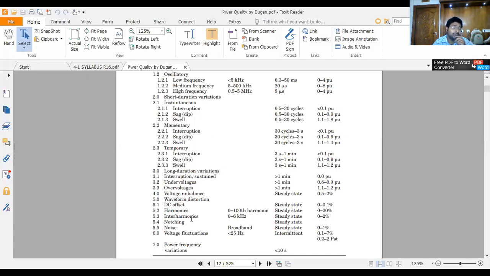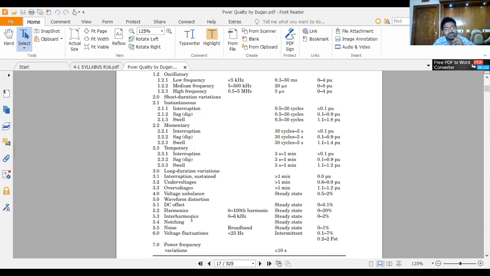Suppose our fundamental is 50 Hz. The second harmonic order is 100 Hz, 2 into 50, and the third order is 3 into 50, and so on. Interharmonics are in between, between 50 and 100, or between 100 and 150. For example, if it is 90 Hz, we call it an interharmonic.